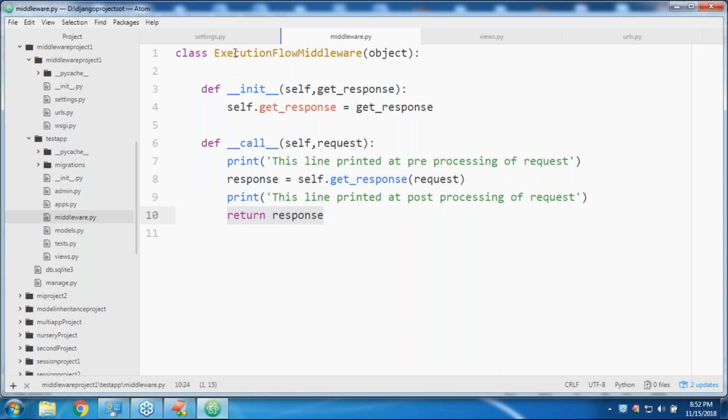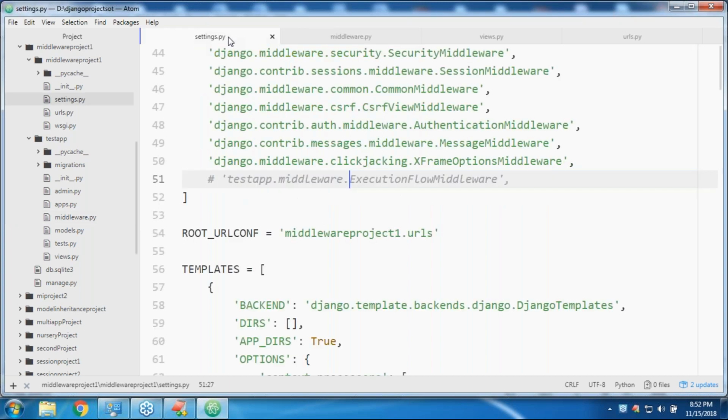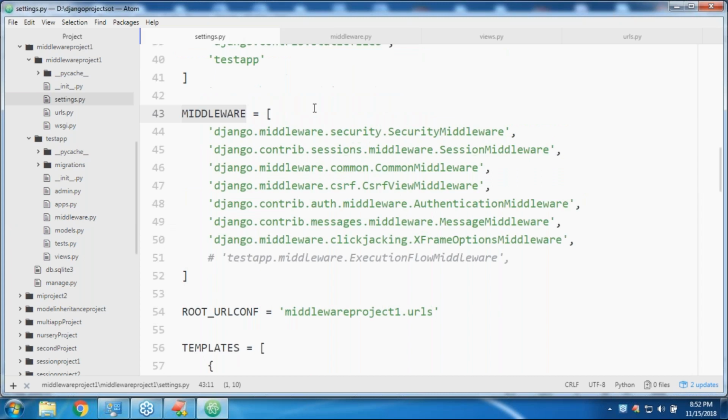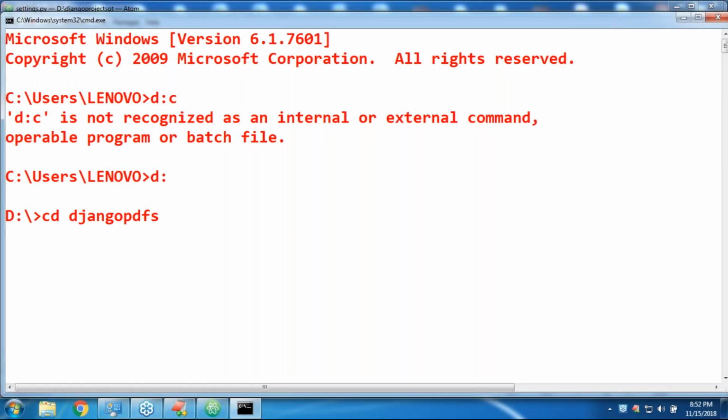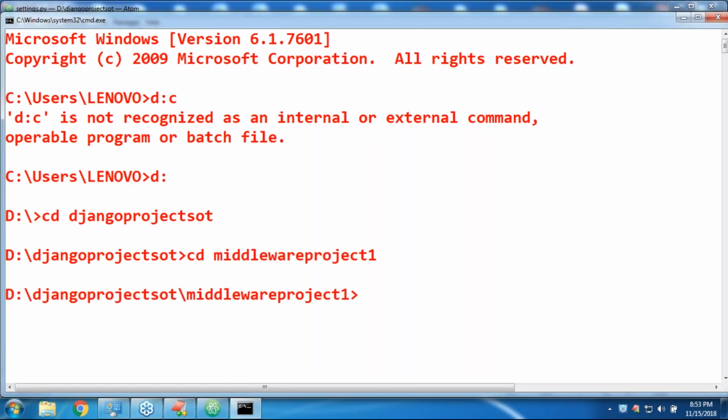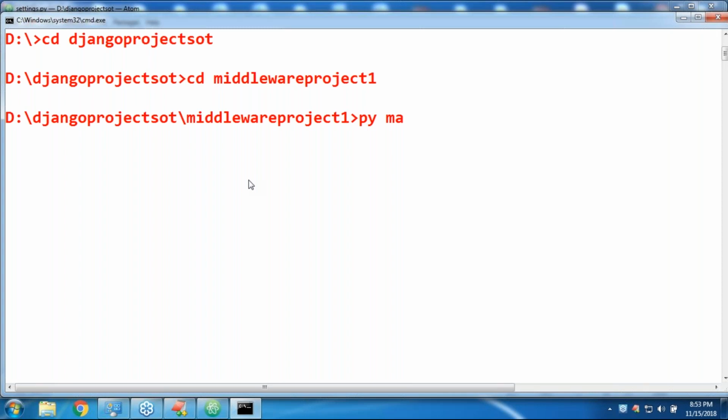Once we wrote this middleware, we require to configure it inside settings.py, inside MIDDLEWARE. Now let me comment this one. If I comment this, the middleware is not going to be executed, right? Now let me go to the application, the Django projects voting, middleware project 1. Now I'm running py manage.py runserver. Let me start the server.